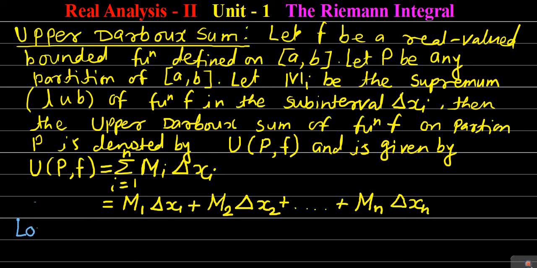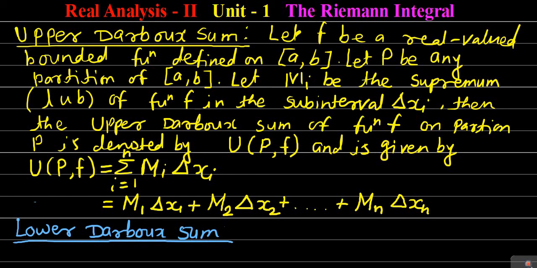So the lower Darboux sum, also simply called a lower sum. See here how it can be defined. I am telling the changes only.